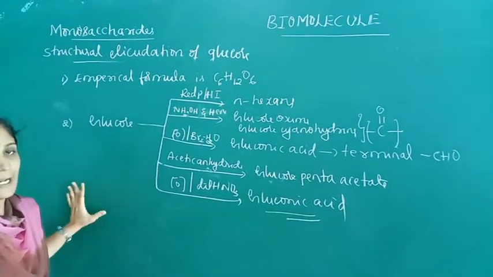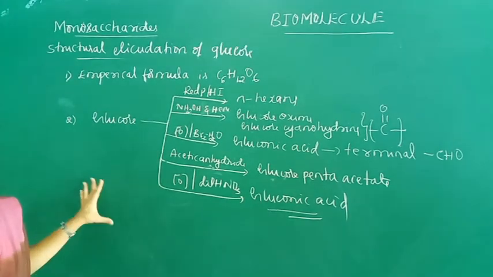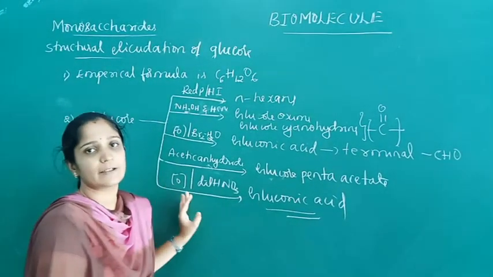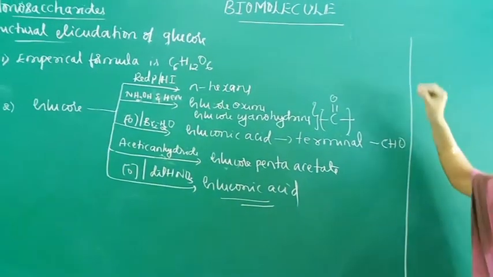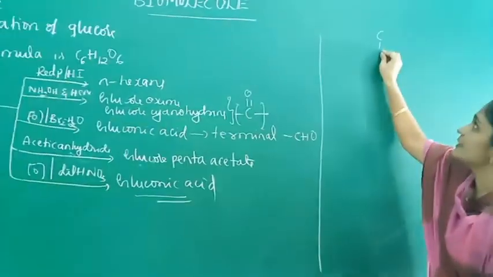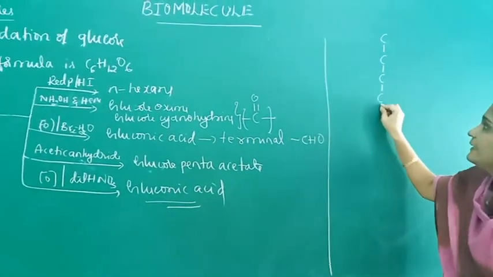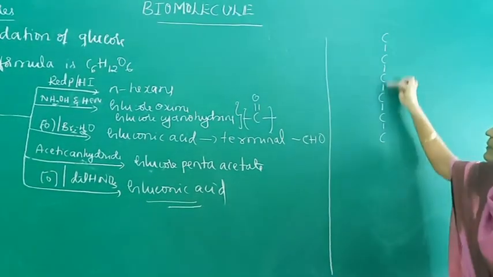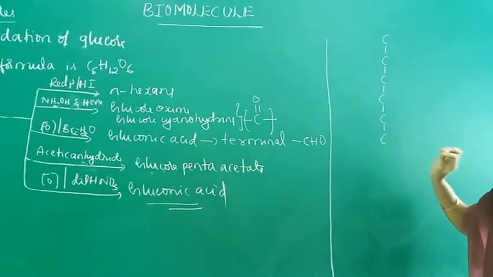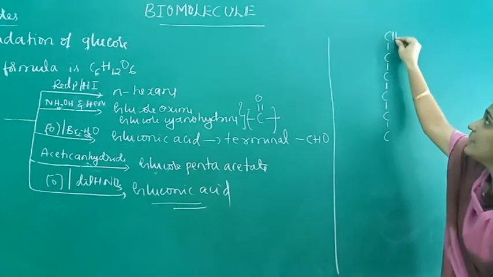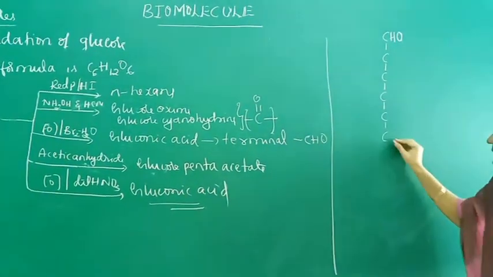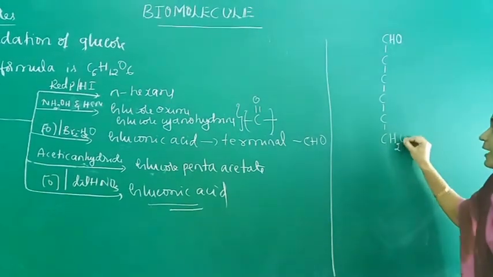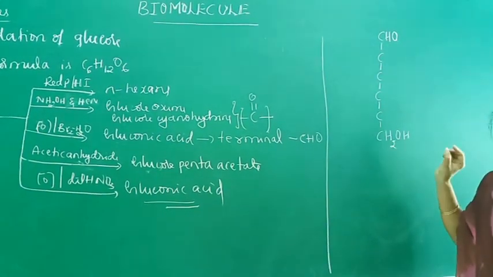From these facts, Bayer in 1870 suggested the open chain structure of glucose. The glucose contains 6 carbon atoms linked in a straight chain, and there is a terminal aldehyde functional group, that is CHO, and a primary alcoholic group, that is CH2OH.